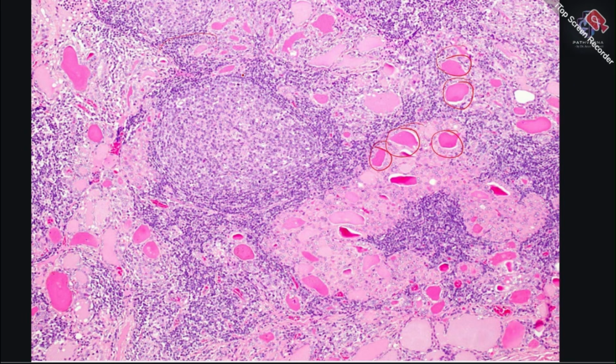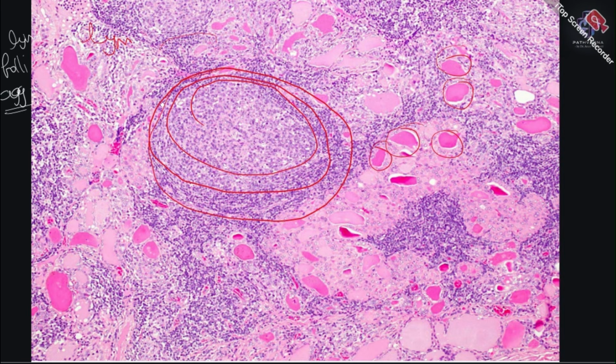But if you see here, this is your germinal center, which is usually seen in a lymph node. Okay, so this is what you see in microscopy. You have lymphoid follicular aggregates within the normal thyroid gland.